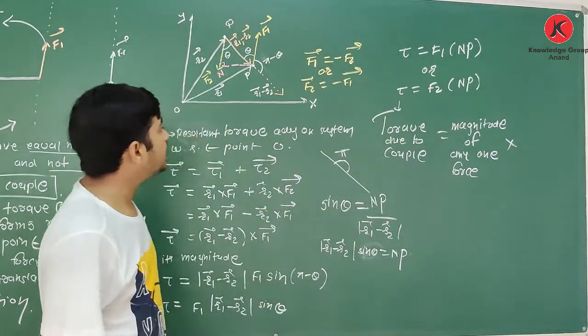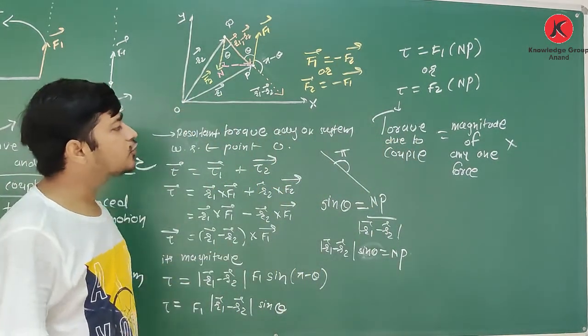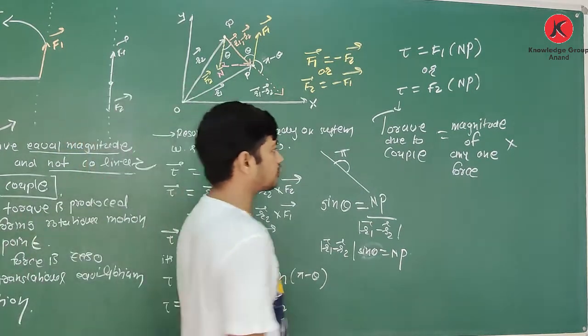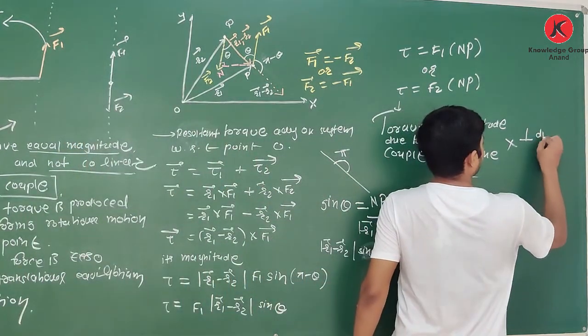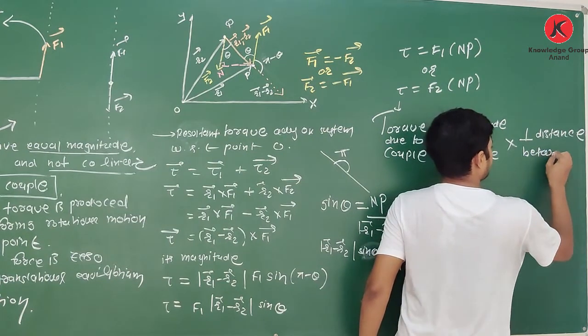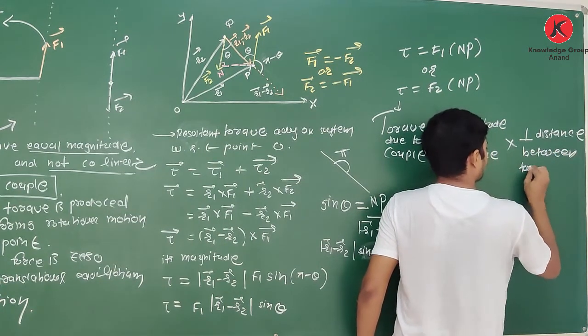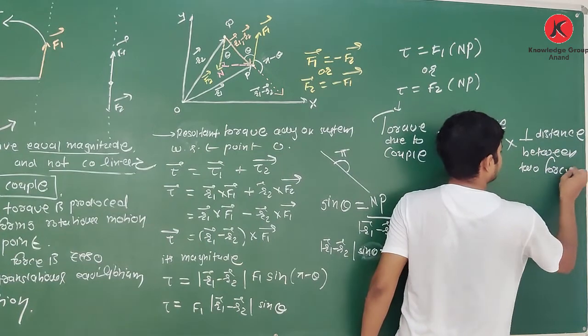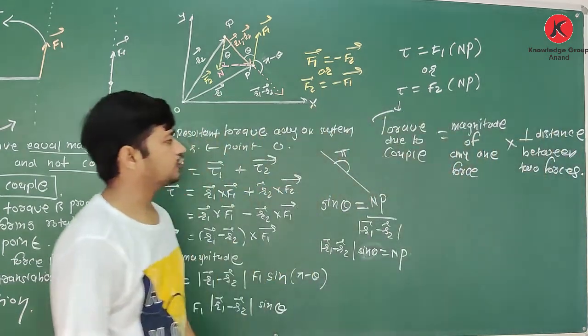What is NP? NP is the perpendicular distance between the two forces.